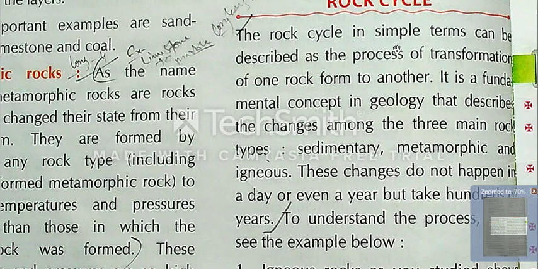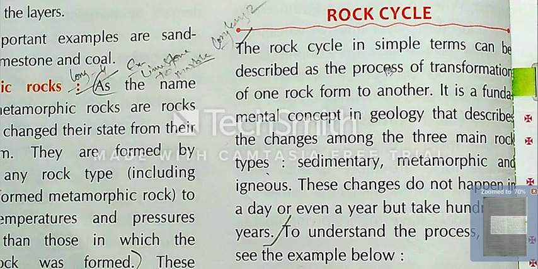We have seen the water cycle, the food web, the food chain; there is a particular cycle always going on, and now we will see the rock cycle. Transformation means to change from one form to another. Clear? Transforming of one rock to another rock is called the rock cycle.